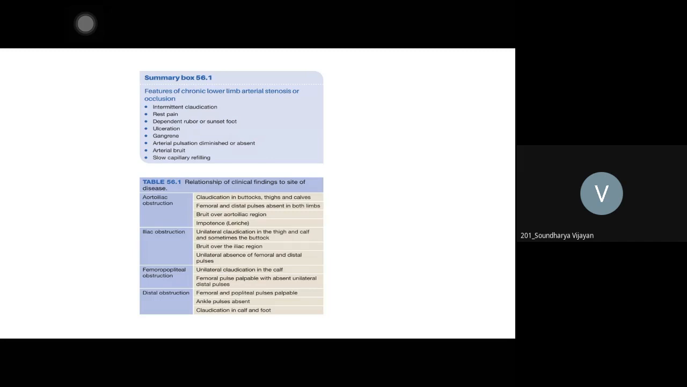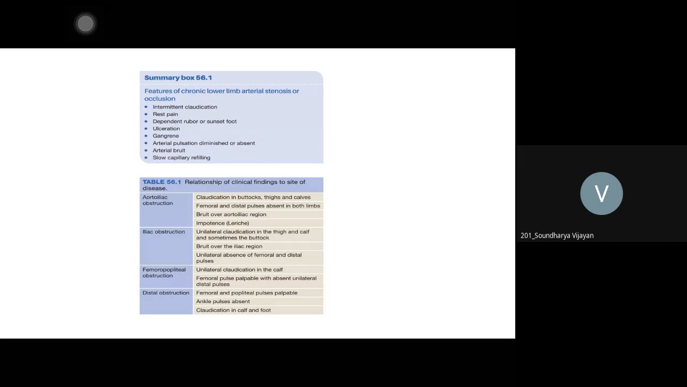So, relationship of clinical findings to the site. I told you, there is the iliac artery, then the femoral artery, then the popliteal artery, and then there is distal obstruction. The aorta bifurcates into common iliacs. When the common iliacs are blocked, or there is an aortoiliac block at the bifurcation, it is called saddle block. There is a thrombus sitting where the aorta ends and both the iliac vessels start.